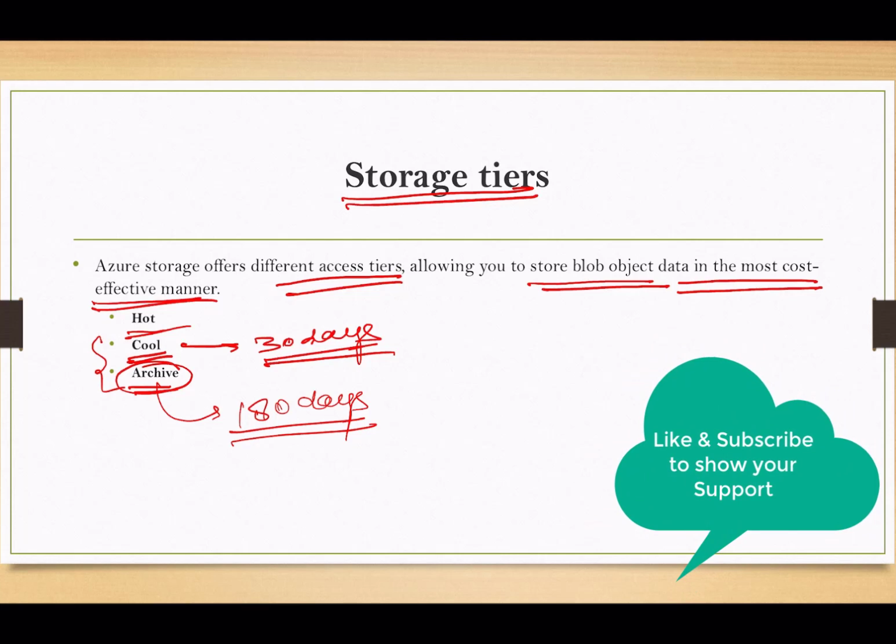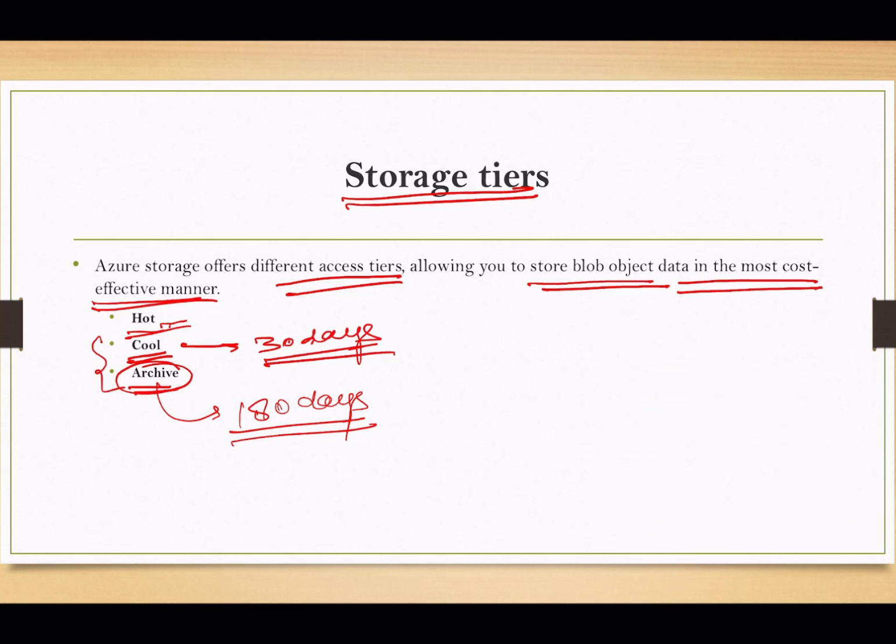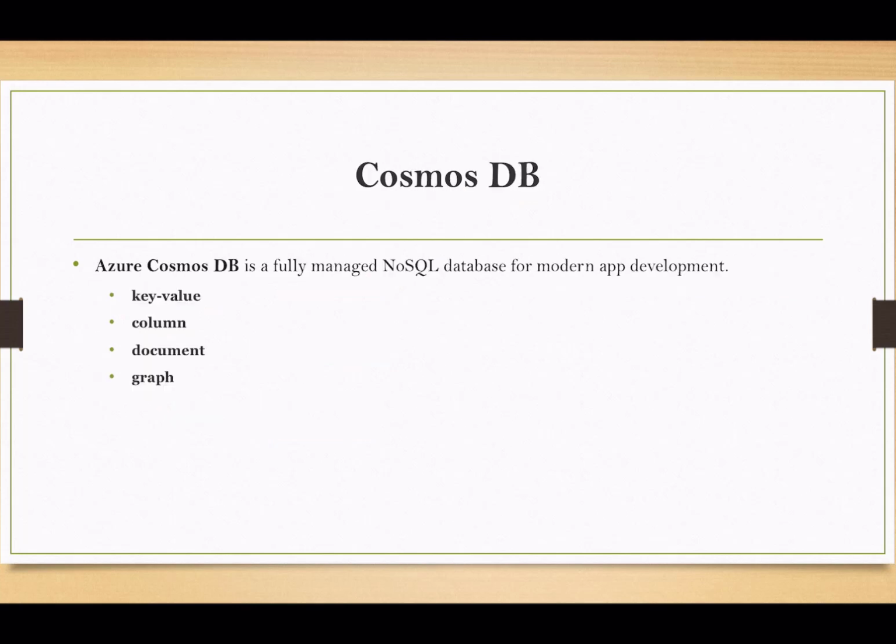So with the hot tier, we access the data frequently, or so often. In the cool tier, we access the data infrequently, and it should be stored for at least 30 days. For archiving, we can't access this data immediately, and it is used for backup purposes and all. So this is what we had in storage.